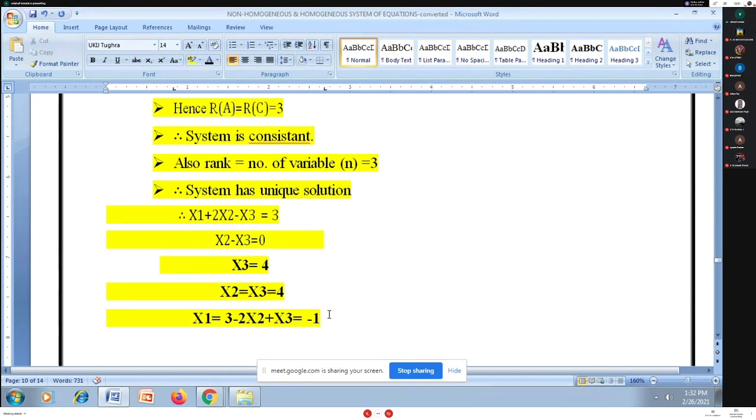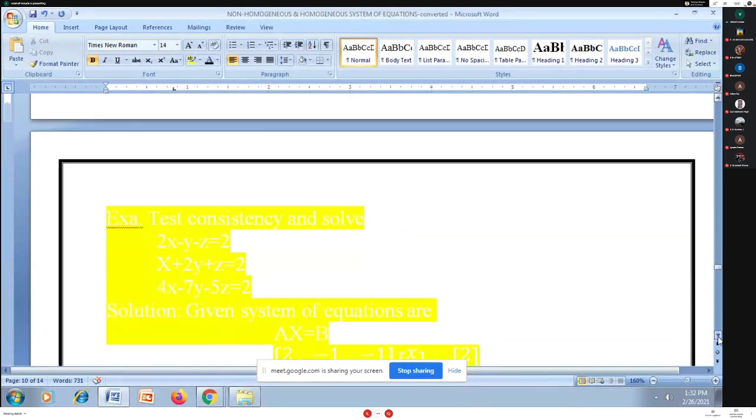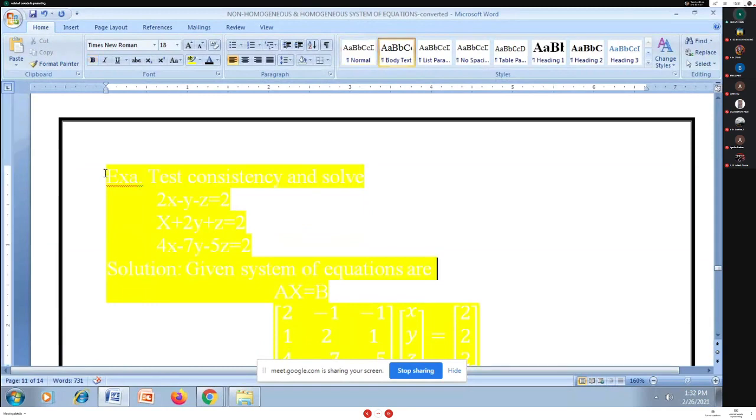So for this example, my system is consistent. I'm having a unique solution here and I'm getting values for x1, x2, x3. In this way, I am going to find the solution for a non-homogeneous system of equations. I'm just going for one more example here.